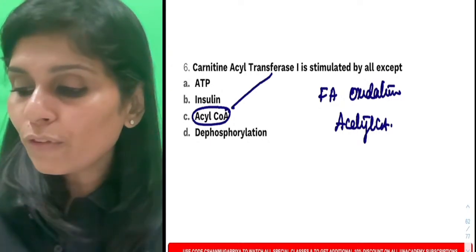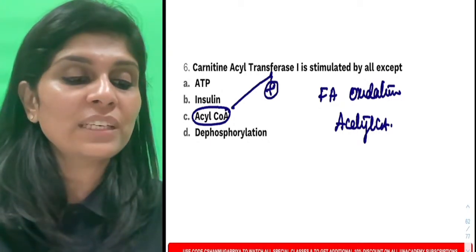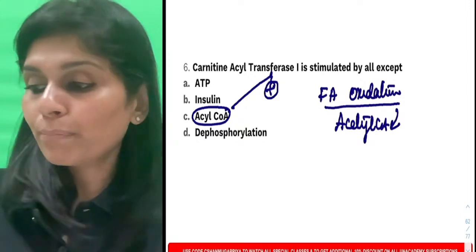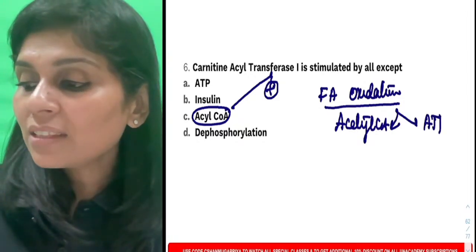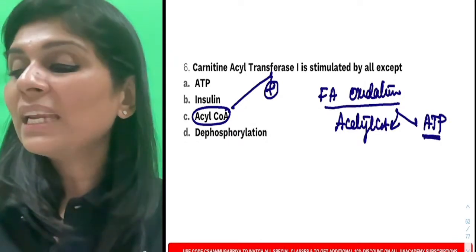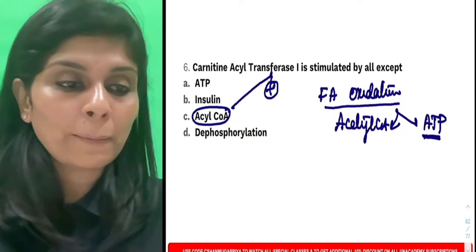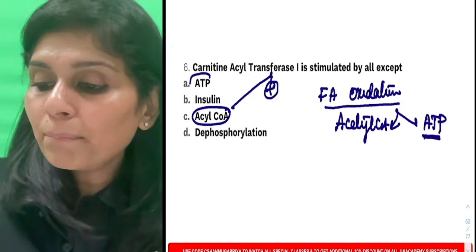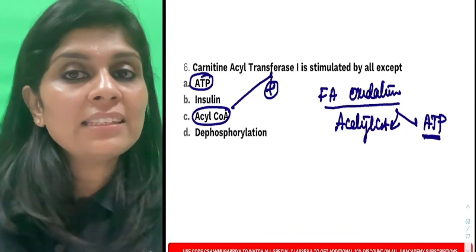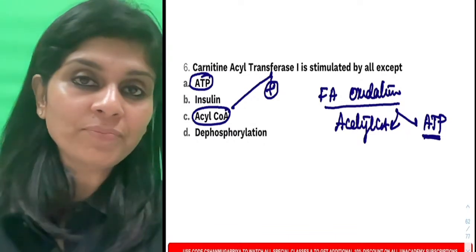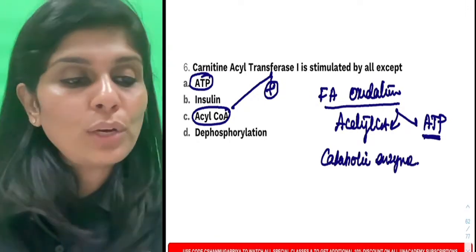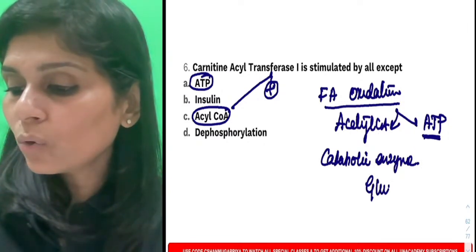Acyl-CoA being the substrate, of course, it stimulates carnitine acyl transferase 1. And fatty acid oxidation does not only produce acetyl-CoA as a product, it also provides energy as a product, right? Why will you oxidize fatty acid? To get energy. So energy, ATP being a product, will inhibit carnitine acyl transferase 1. Is it an anabolic enzyme or a catabolic enzyme? It's a catabolic enzyme. When you know it is a catabolic enzyme, it is stimulated by which hormone? It is stimulated by glucagon.